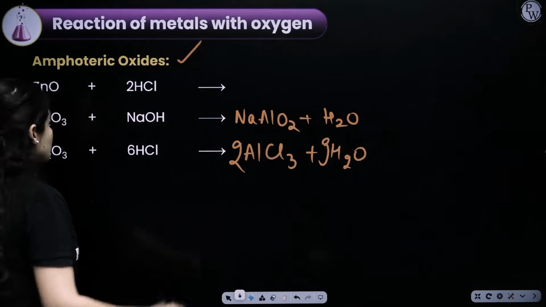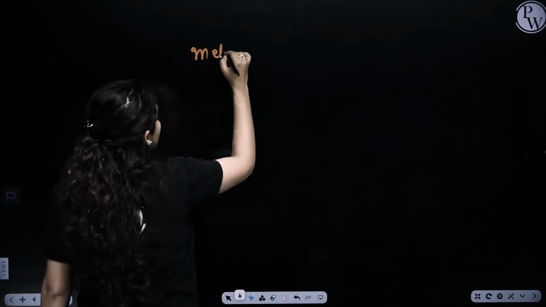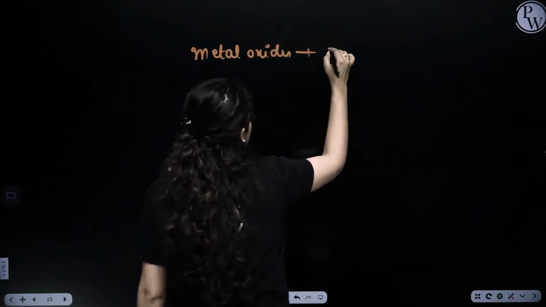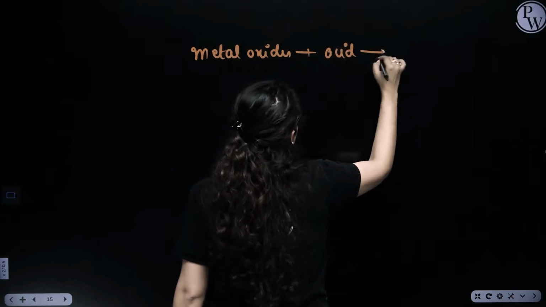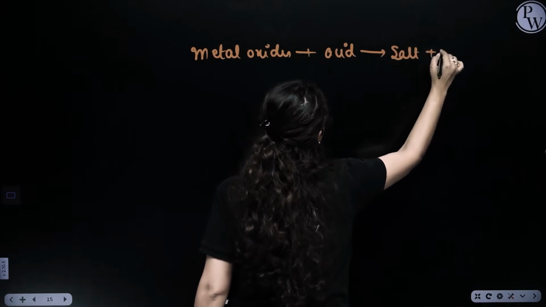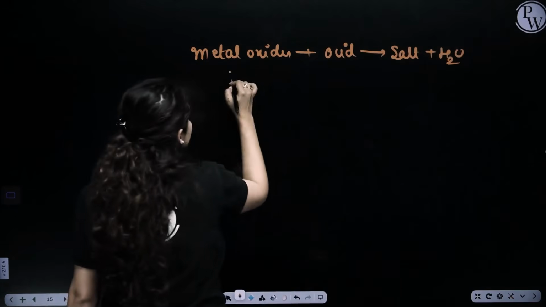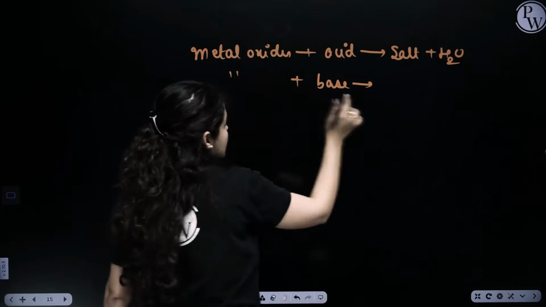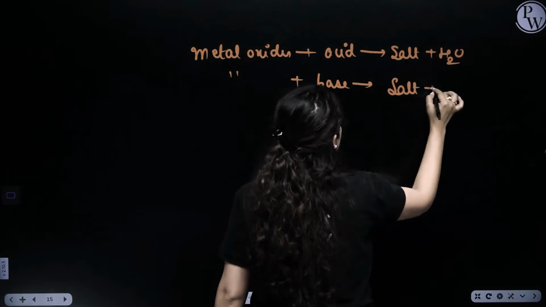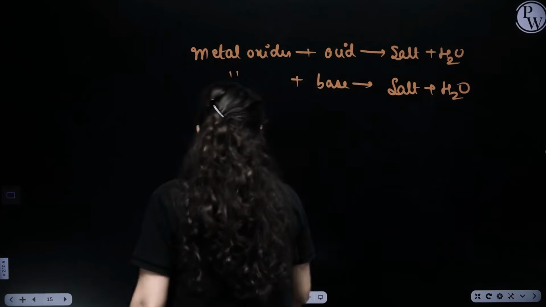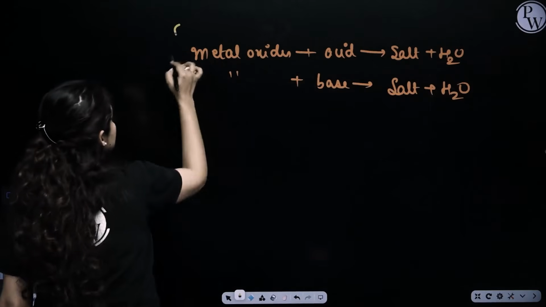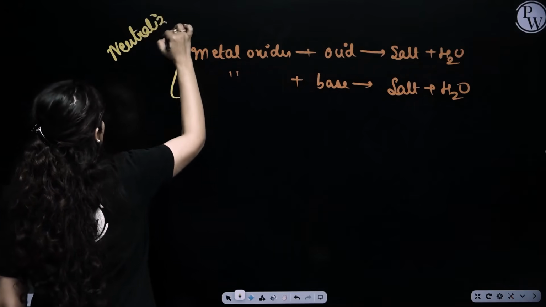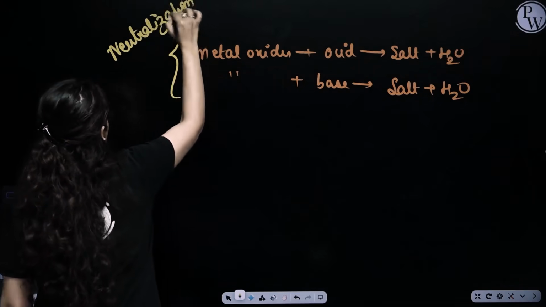So if I write a general reaction here, metal oxides, whenever they react with an acid, give you salt and water. Not only that, if metal oxides are also reacting with a base, some of the metal oxides will again give you salt and water. Overall, what type of reaction is this? It is a neutralization reaction.